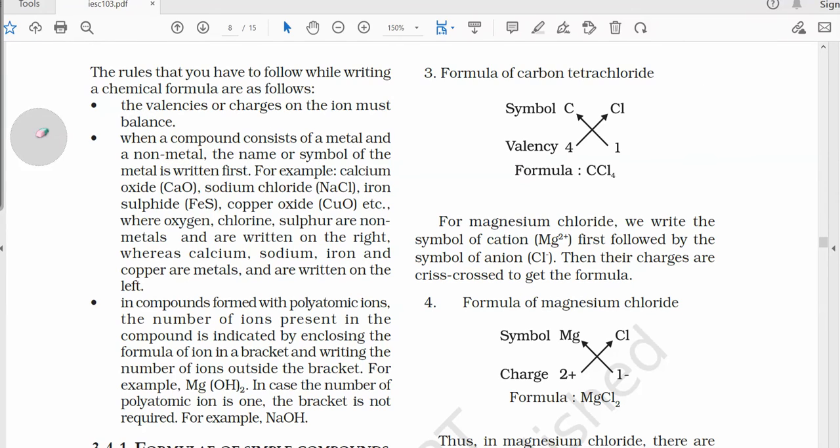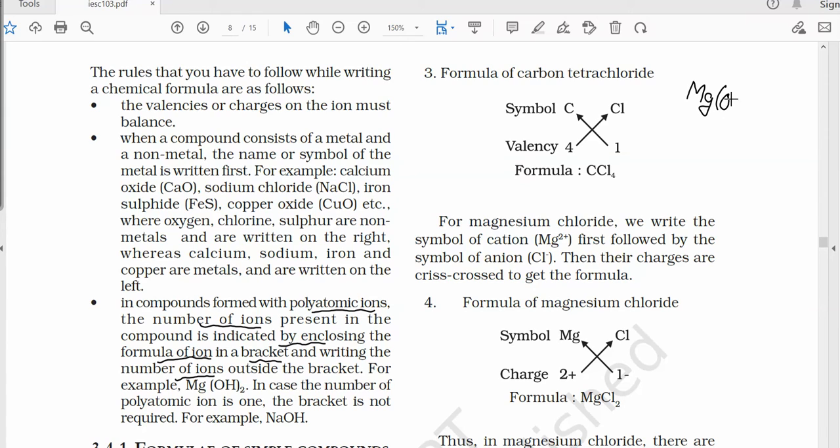The third rule: in a compound formed with a polyatomic ion, the number of polyatomic ions present in the compound is to be indicated by enclosing the formula of the ion in a bracket and writing the number of that ion outside the bracket. For example, magnesium hydroxide.